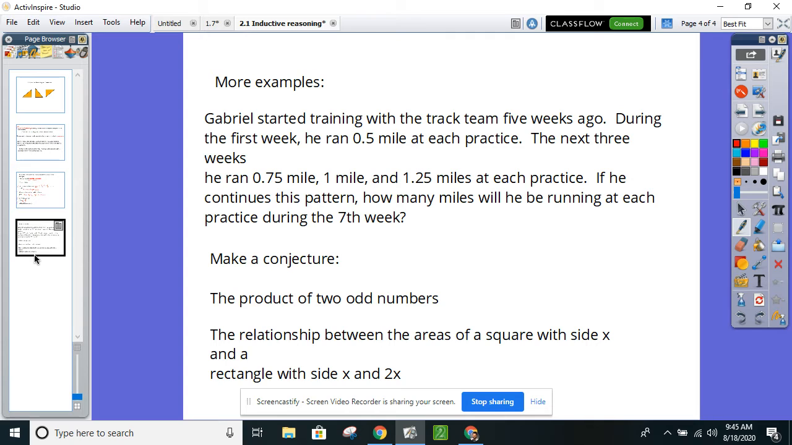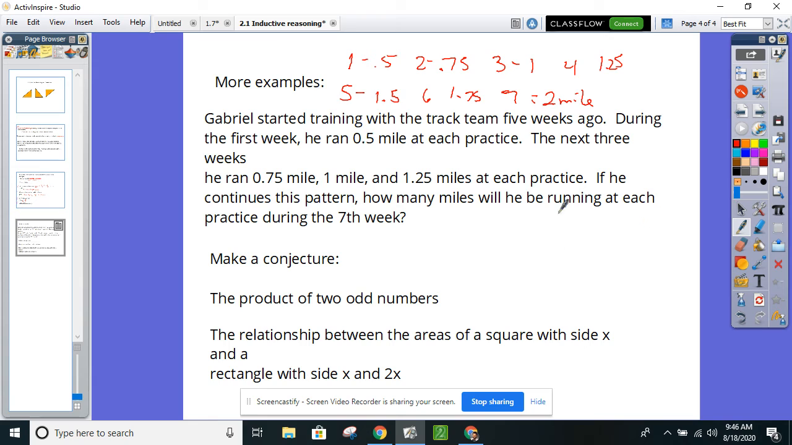So what are we assuming that's happening? That he's increasing a quarter of a mile every week. So week 1, it was 0.5. Week 2, he's at 0.75. Week 3, he's at 1. Week 4, he's at 1.25. So that means week 5, we can assume he'll be at 1.5. In week 6, he'll be at 1.75. And week 7, he'll be at 2 miles.